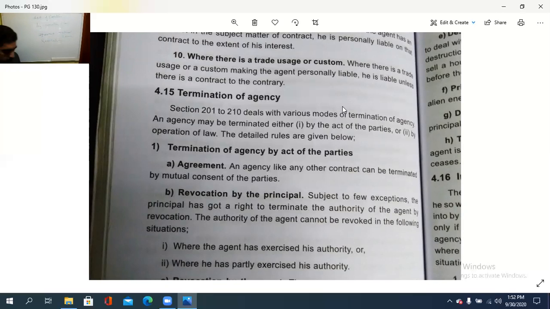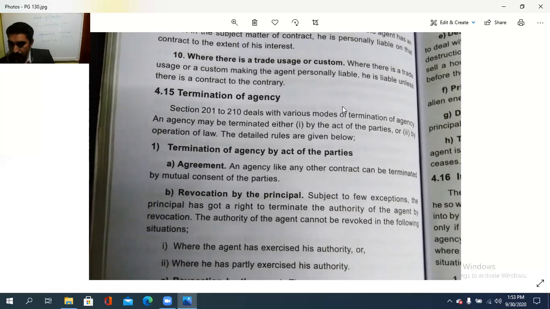So subject to a few exceptions, the principal has a right to terminate the authority of the agent by revocation. So he is cancelling the contract. That is revocation by the principal. Some exceptional cases are there. The authority of the agent cannot be revoked in the following situation: where the agent has exercised his authority,